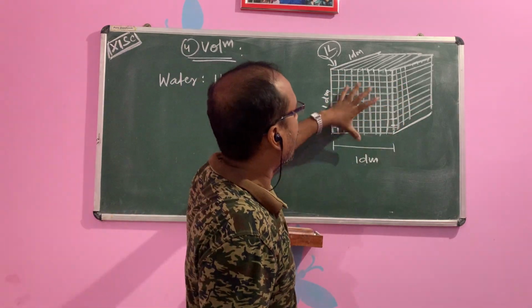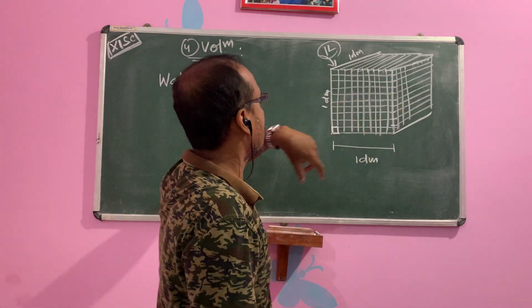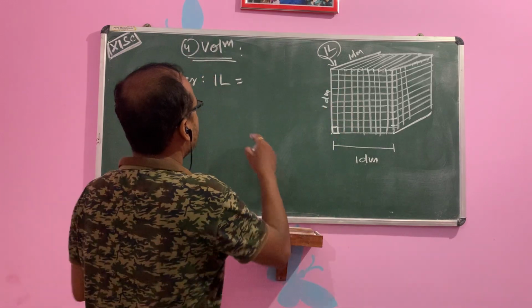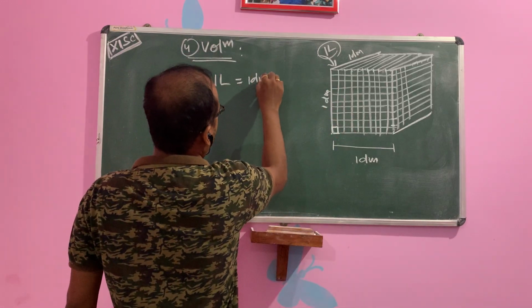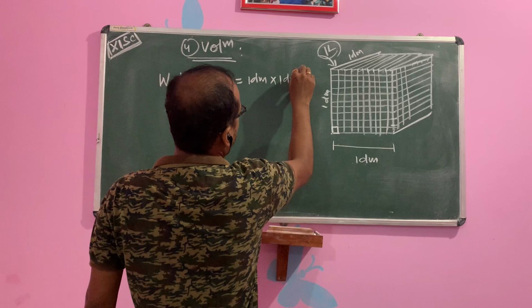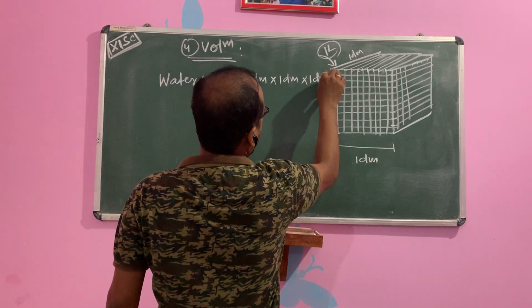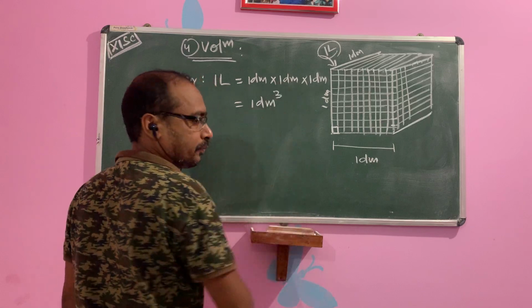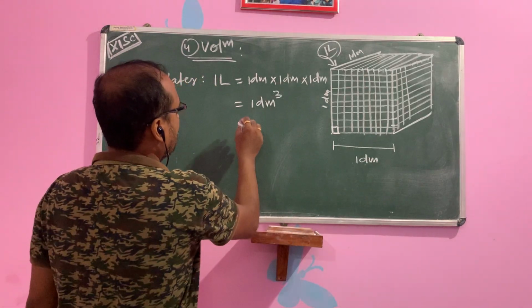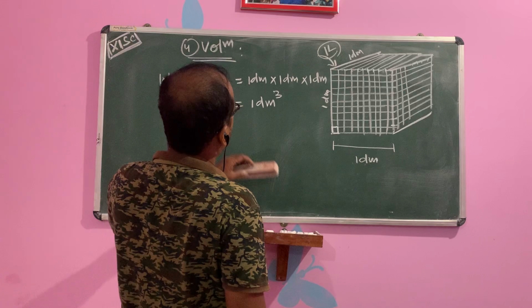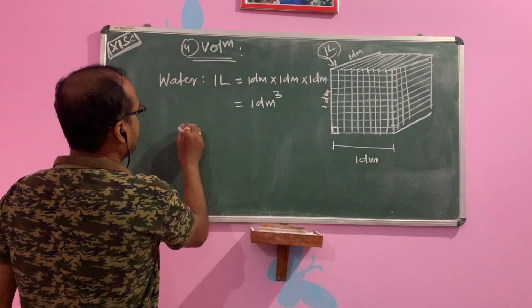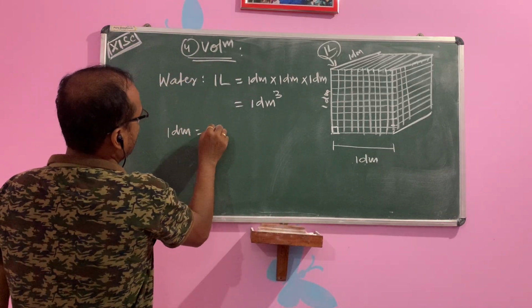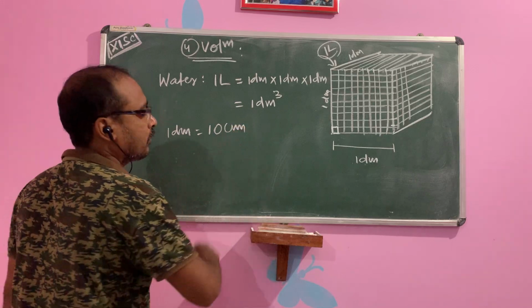So what is the volume of the box? 1 decimeter, 1 decimeter, 1 decimeter. 1 liter is equal to 1 decimeter into 1 decimeter into 1 decimeter, that is equal to 1 decimeter cube. Clear children? Again, 1 decimeter is equal to how many centimeter? 10 centimeter.